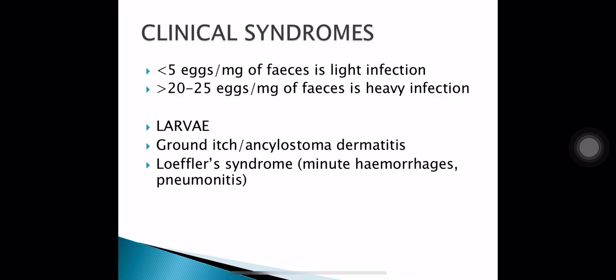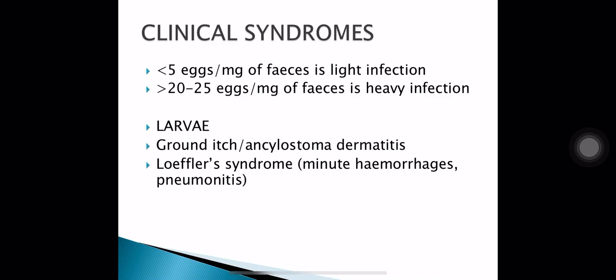Clinical syndrome: if less than 5 eggs are released per milligram of feces, it leads to light infection, and if more than 20 to 25 eggs are released per milligram of feces, it leads to heavy infection. The larvae of hookworm can also produce clinical effects, and the adult worms will also produce clinical effects. The larvae can lead to ground itch or ankylostoma dermatitis when they enter the circulation through the skin.